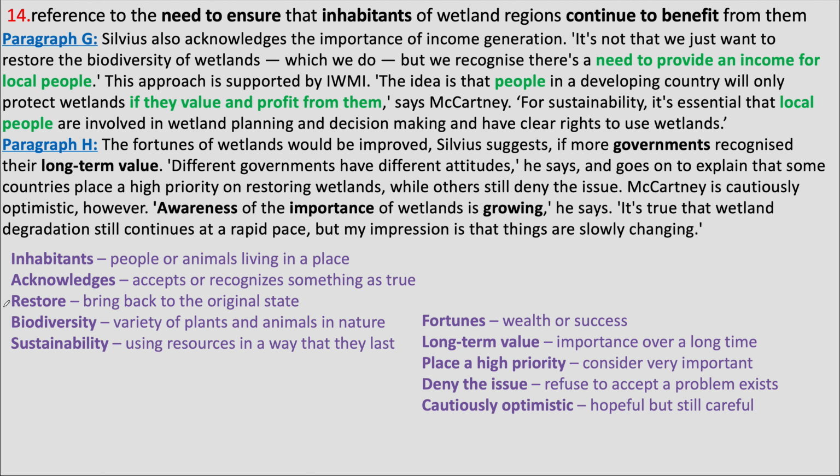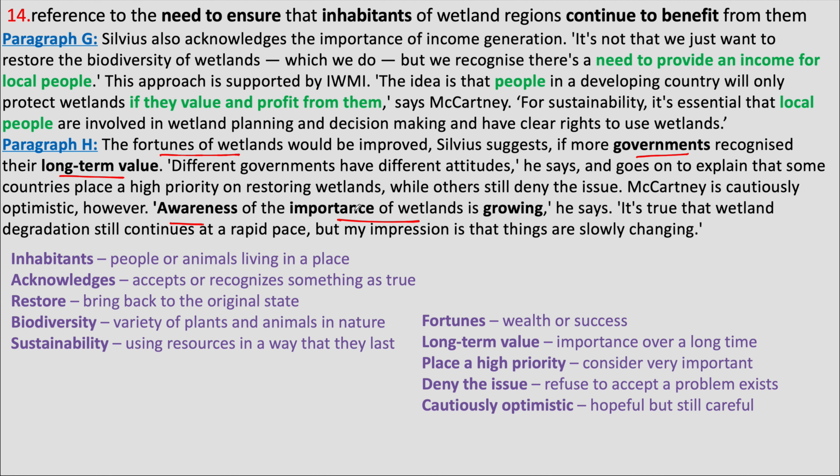The meanings of some of the words from the paragraphs are on your screen. Paragraph 8 says that the fortunes or the importance of wetlands would be improved if governments recognized the long term value of wetlands. Then it goes on to say something about awareness of importance of wetlands is growing.